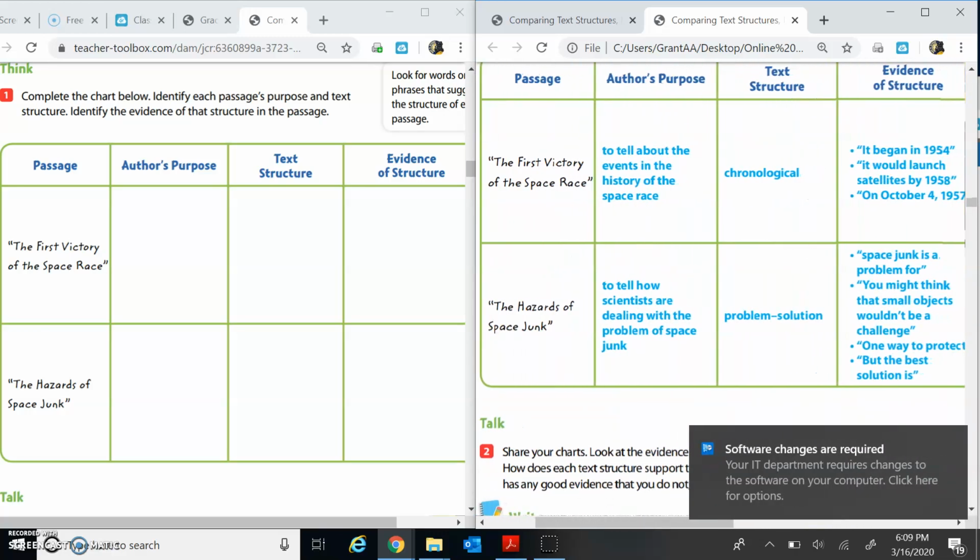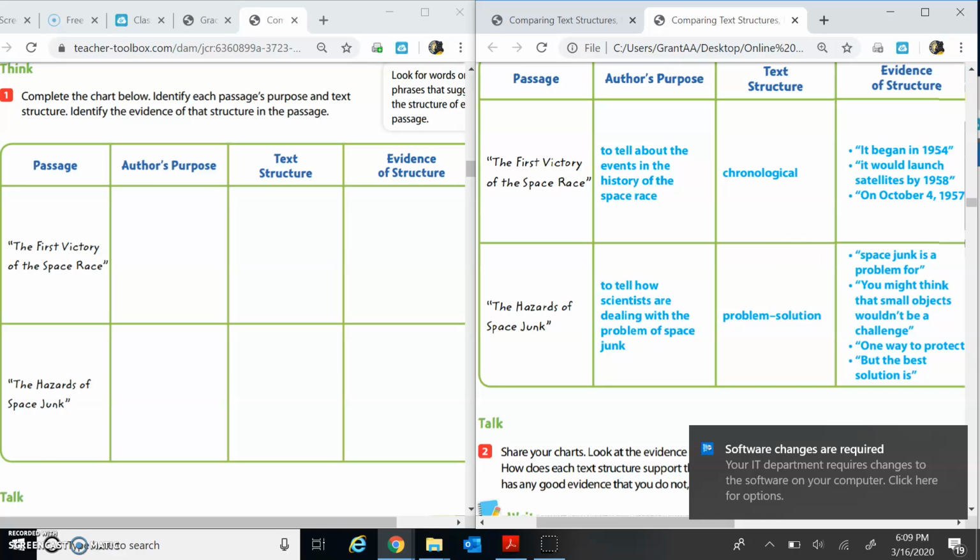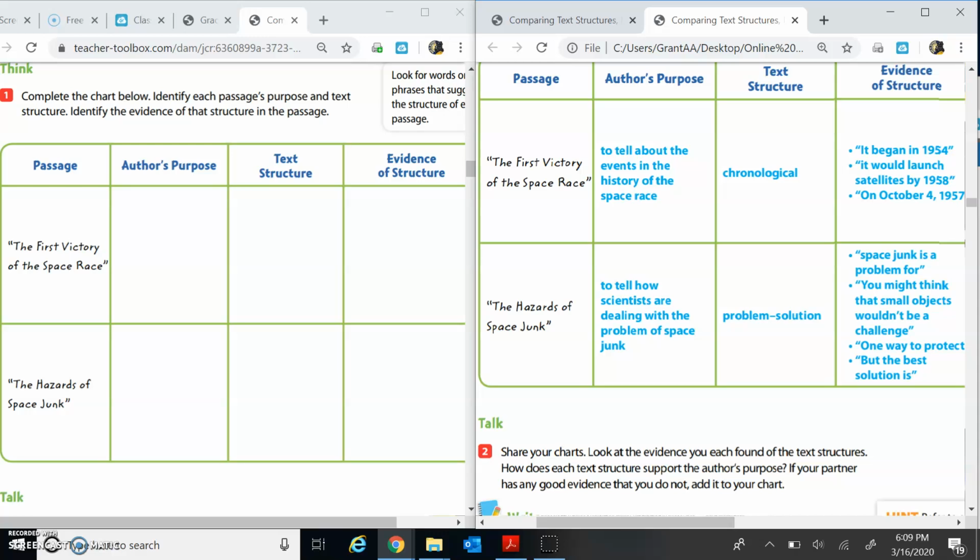Okay, so we look at our chart and our answers. Our author's purpose is to tell about the events in the history of space. We already determined that it was chronological order. And some of our textual evidence is it began in 1954. It would launch satellites by 1958. And on October 4th, 1957. All of those are dates. And all of those dates are telling us something that happened within the space race.